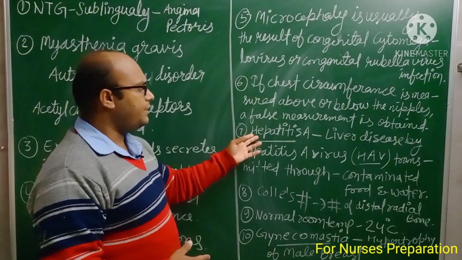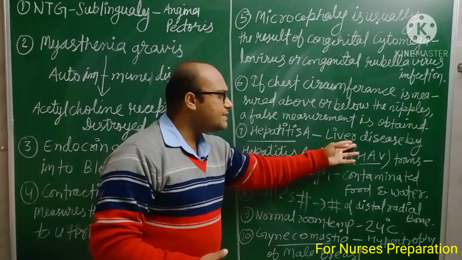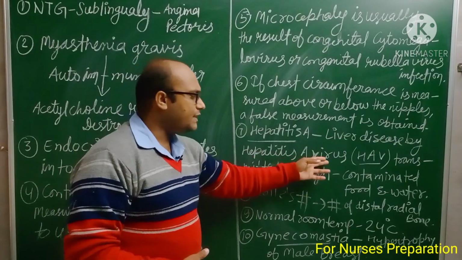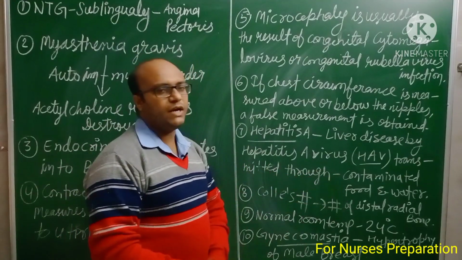Point number 7, hepatitis A. Hepatitis A is a liver disease caused by the hepatitis A virus, transmitted through contaminated food and water.